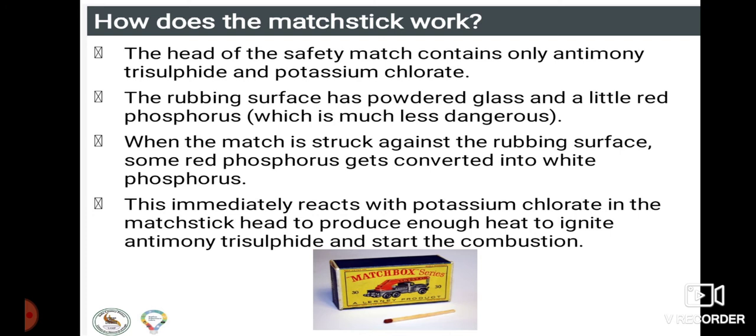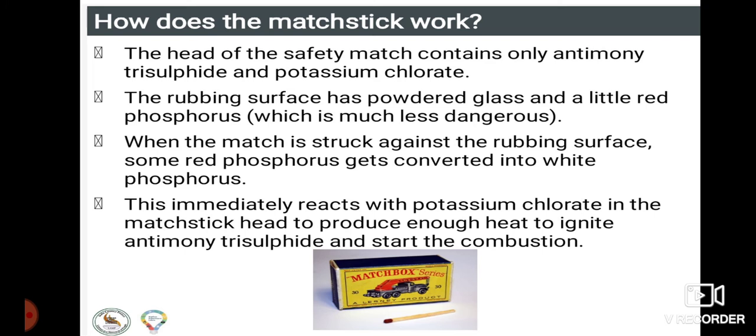We have seen the matchstick, isn't it? Then how does this matchstick work? You might have seen that whenever you take a matchstick and scratch it over the box, you see a flame come out. Then what is the chemical reaction that takes place and what are the substances that allow it? Now we have to see.